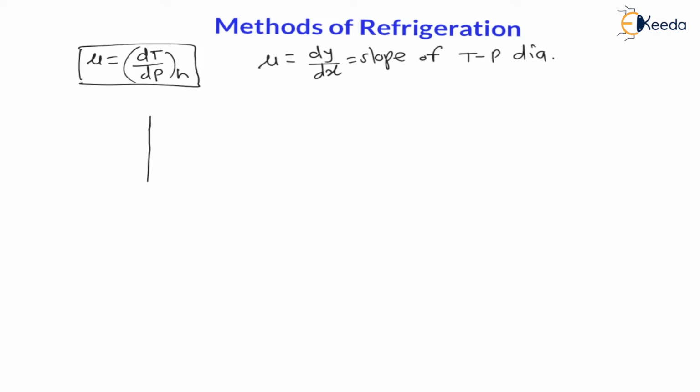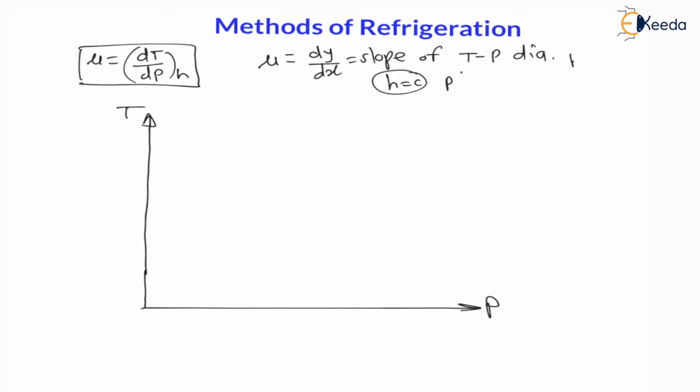So let us draw this temperature versus pressure diagram. If I consider temperature on y-axis and pressure on x-axis, let us understand this throttling process. And we have seen, due to throttling, that is for constant enthalpy, pressure always decreases. So my dear students, the curve will come from high pressure to low pressure side. That means from right to left, the curve motion will be from right to left.